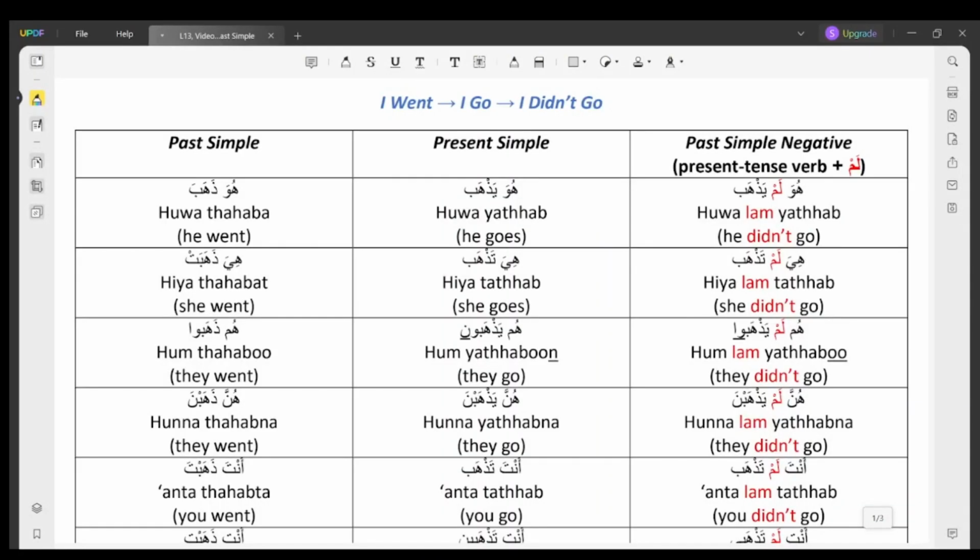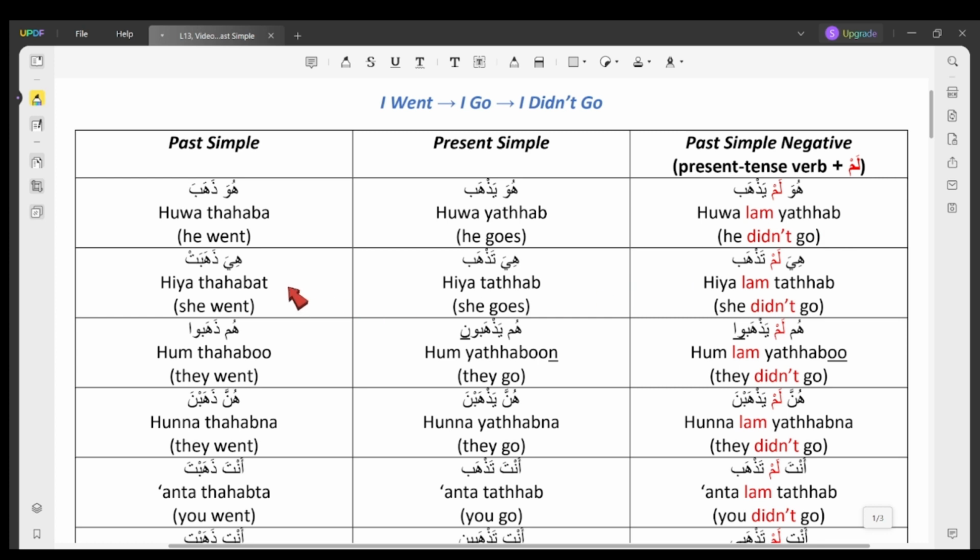Now let's open the PDF file for this lesson and go to the table to see how we can negate the verb to go in the past tense. Let's start with the first one, huwa. We're gonna go from left to right. Huwa ذهب. He went. Huwa يذهب. He goes. Huwa lam يذهب. He didn't go. So as you can see, all we have to do is just put the word lam before yadhab to turn it into didn't go.